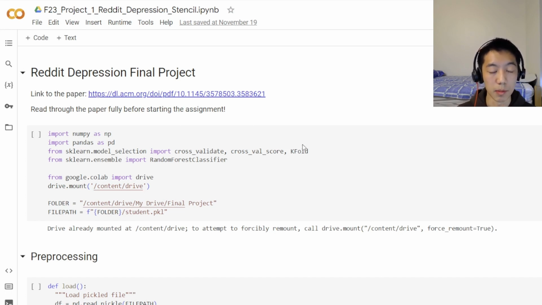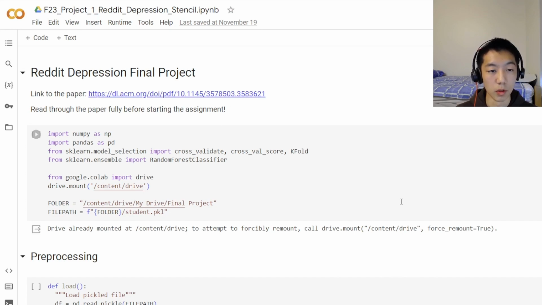And for this project, I'm aiming to build a random forest classifier to predict symptoms of depression from real Reddit text data. And we'll be doing this with two different methods of creating linguistic features, LDA and RoBERTa embeddings. And this project will follow the methodology outlined in the research paper that was given to us.